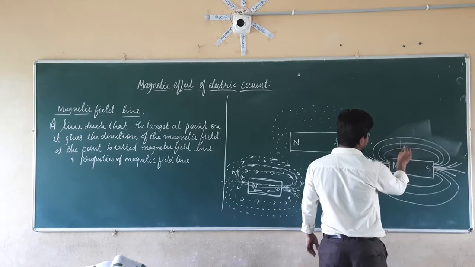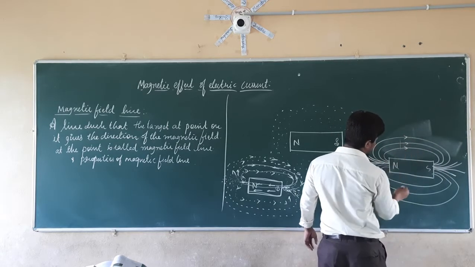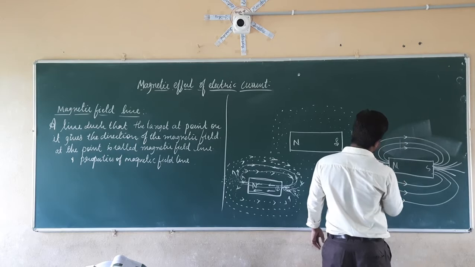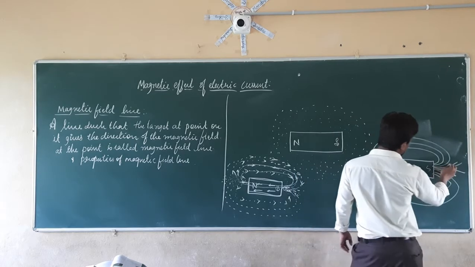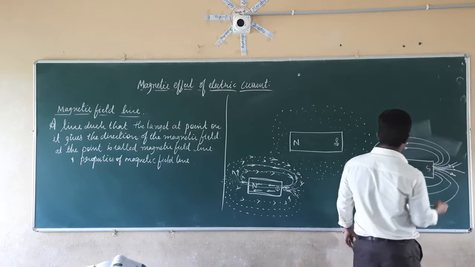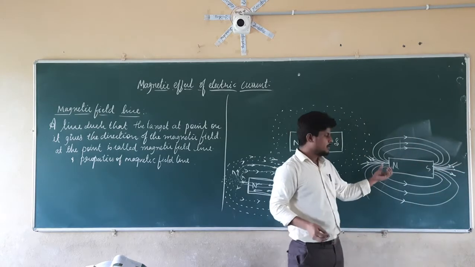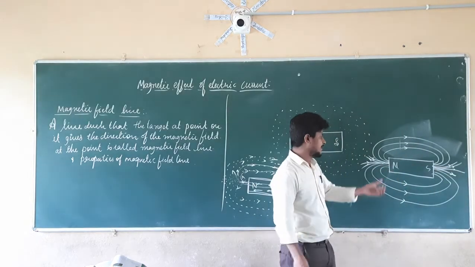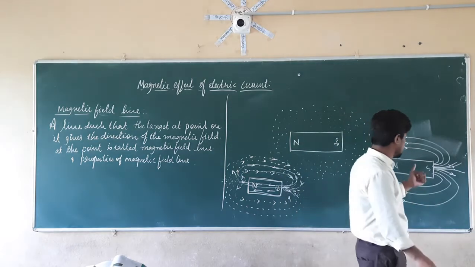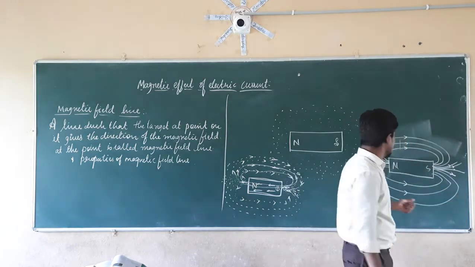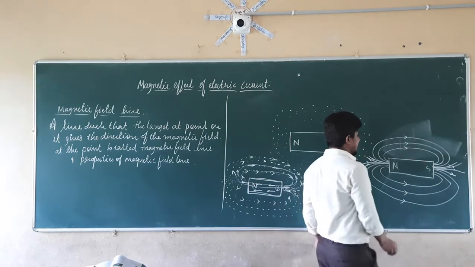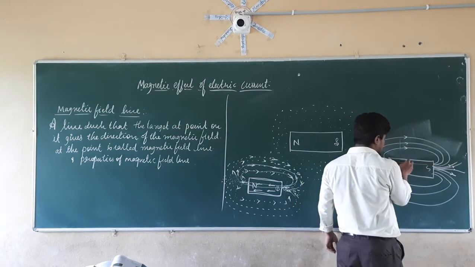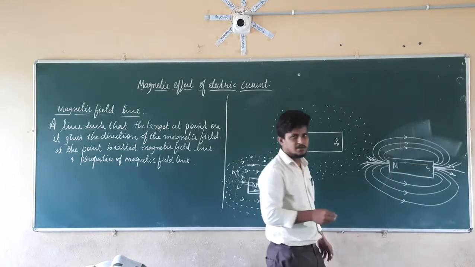It is going to show direction like this. So this is the direction of the magnetic field lines. These are the very important points. Magnetic field lines are emerging from the north pole and entering into the south pole, and always they are traveling from the north to the south pole outside. Inside the magnet, they are traveling from the south to the north pole.